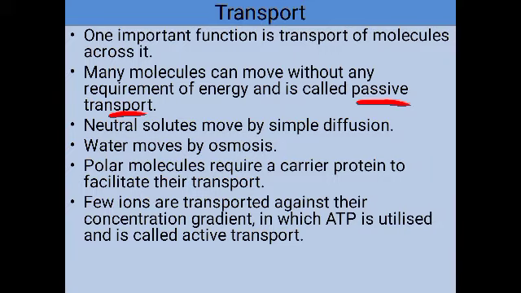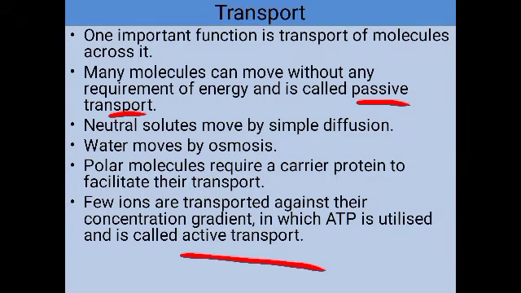If a molecule has to be transported from a region of low concentration to high concentration, it needs energy. So it is an energy dependent process. Which will provide the energy for such a process? ATP will be providing the energy. So ATP will be utilized in such a transport, and such a type of transport is called active transport.